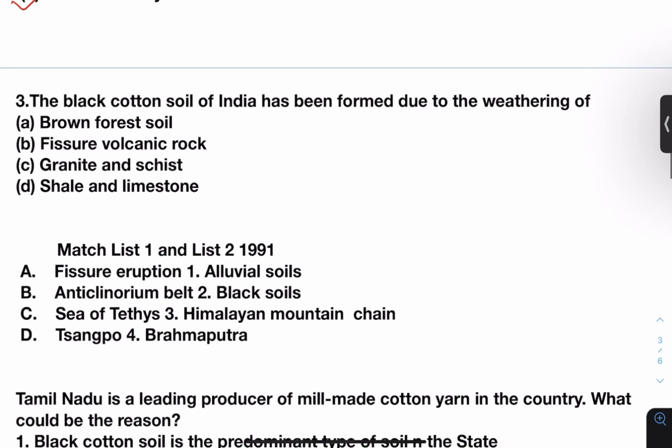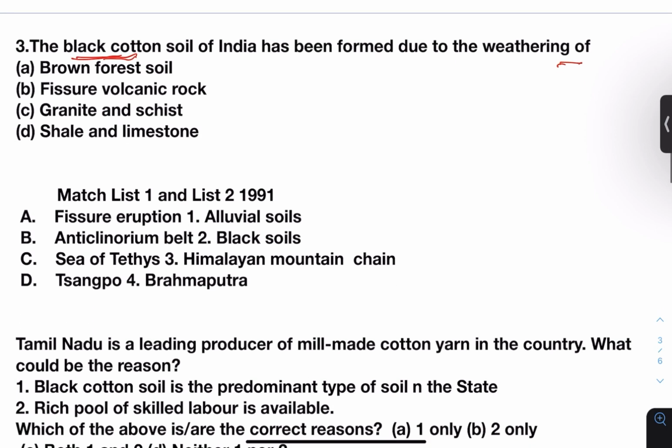Next question. The black cotton soil of India has been formed due to the weathering of. A similar question was asked in 1991 where you have to match list 1 with list 2. Fissure eruption, anticlinorium belt, Sea of Tethys, Zangpo. So black soil is found due to fissure eruption, alluvial soil because of anticlinorium belt, Himalayan mountain chain, Sea of Tethys, and Brahmaputra, also known as Zangpo.